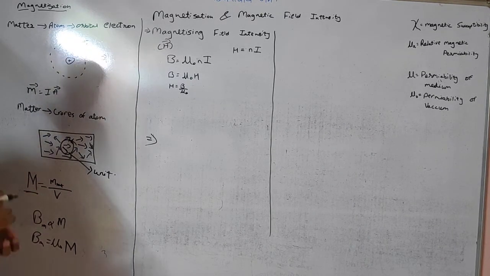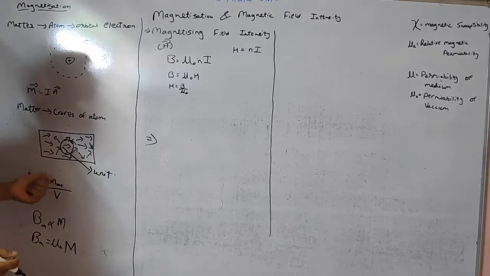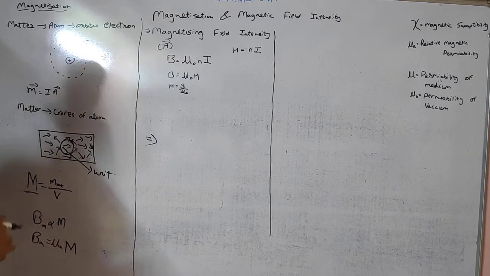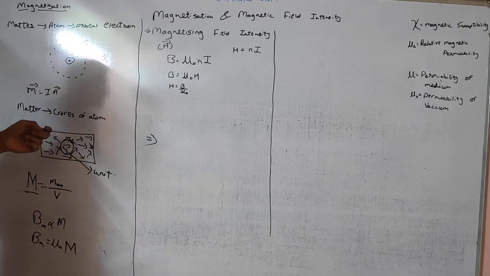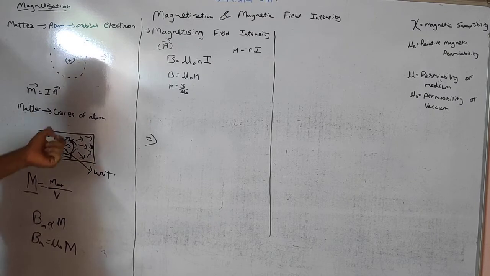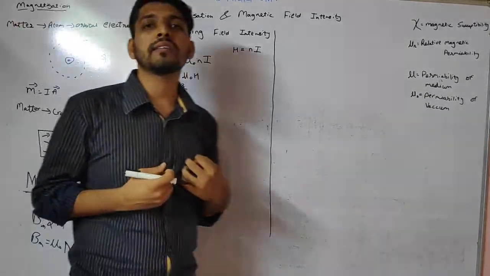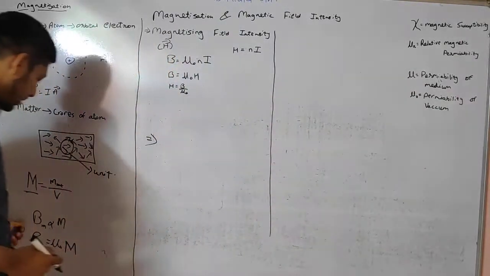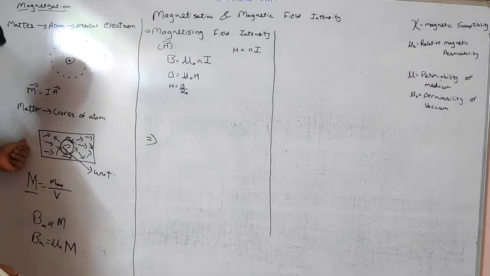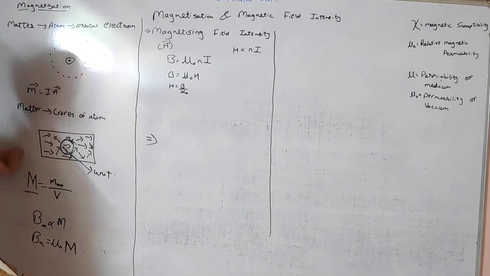Which means that the more the dipole moment, the more will be the magnetization. If there is some net magnetic dipole moment, which means that it will conduct some kind of magnetic field, or it will have some magnetization. So the material has some kind of magnetic field inside it. Here I have shown that the magnetic field inside the material is directly proportional to M, because what is M? M is our magnetization.